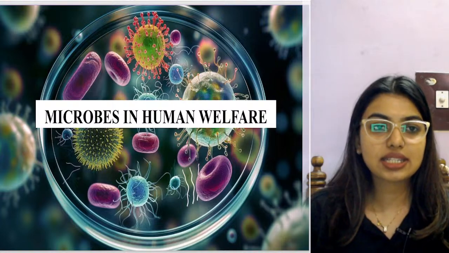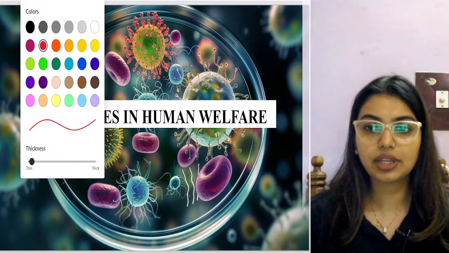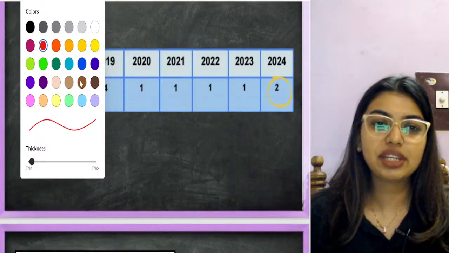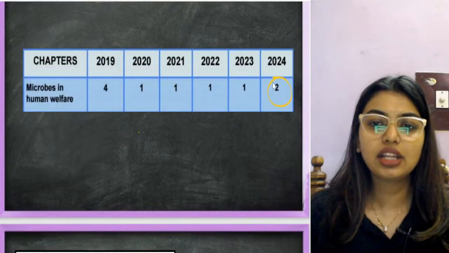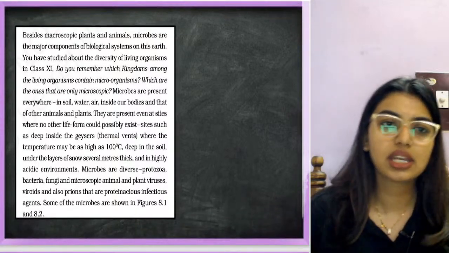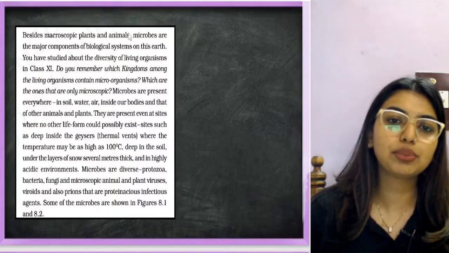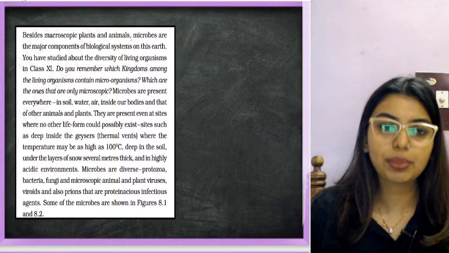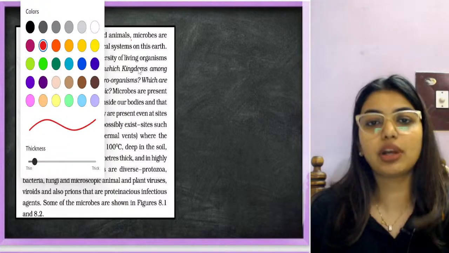So students, let's start with our topic. Microbes and human welfare. Every year, usually in NEET, we can expect around 2 questions. That means a weightage of 8 marks for the NEET students, and for the board students it totally depends on your syllabus, right? If you have that topic, then definitely more questions are going to come from these topics.